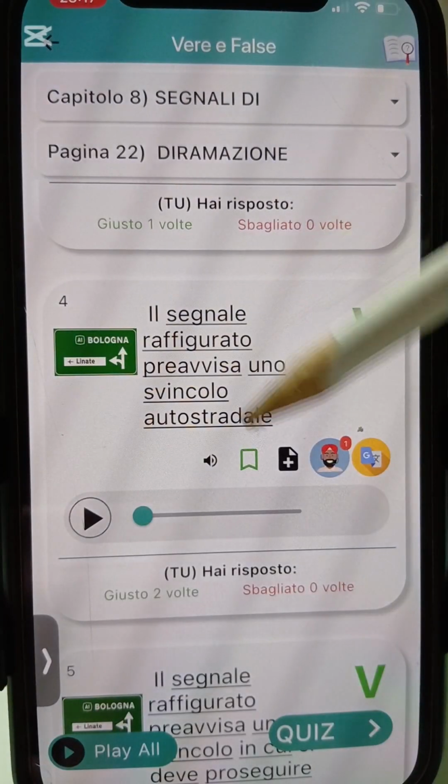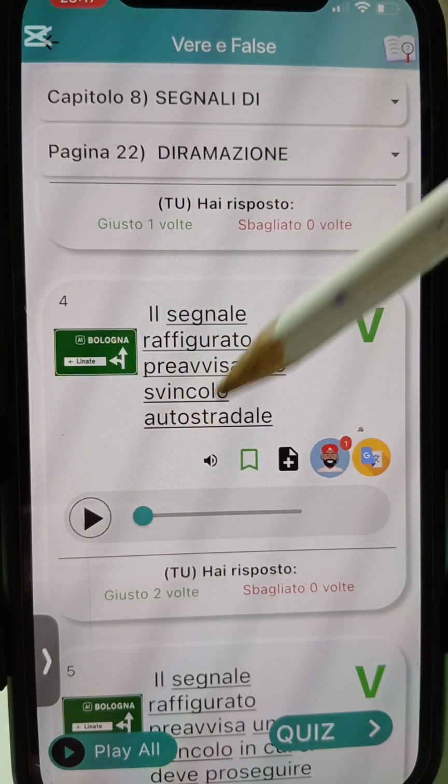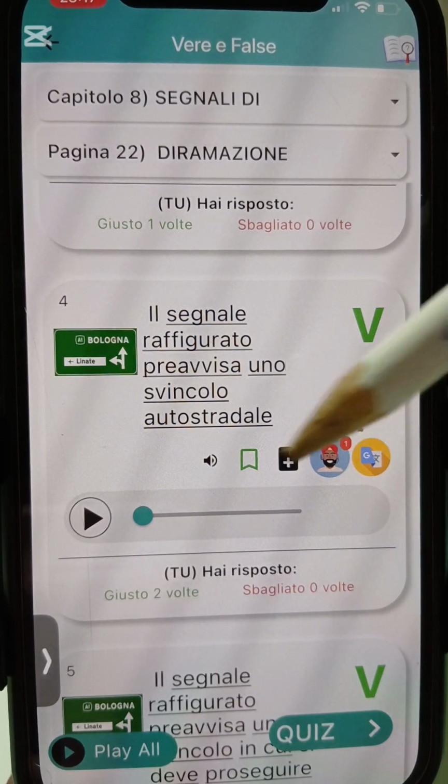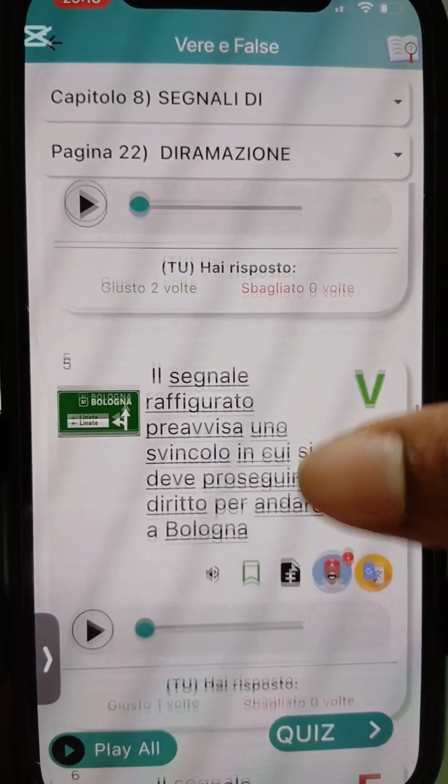Okay, e dey announce you of a what? A highway exit what? Junction. Alright, if you see am say na two ways, diritto and what? And sinistra. Okay, e dey pre-warn you of a what? Of a highway exit junction.